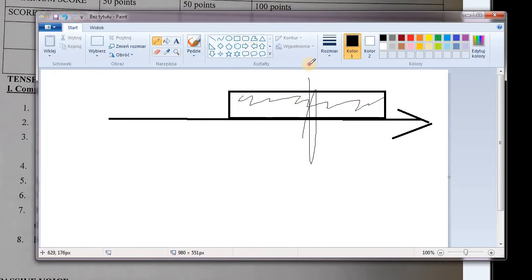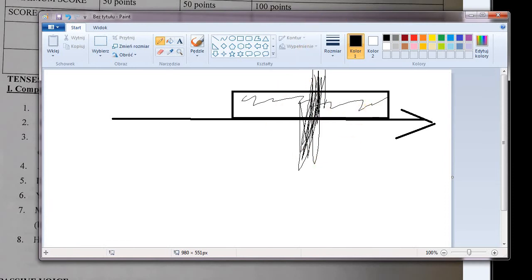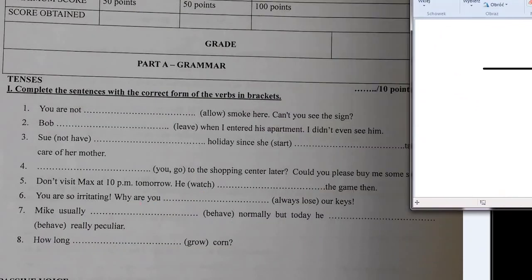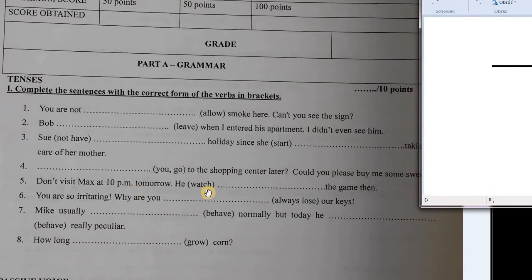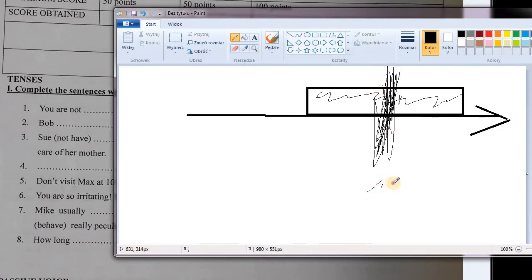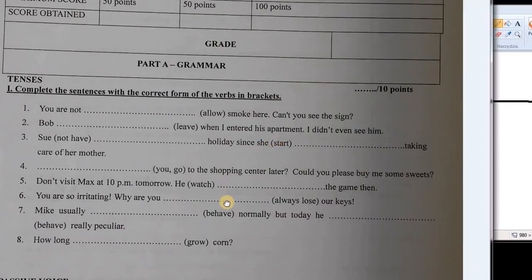We will be interrupting an action, or something will be happening then. So this is exactly what happens here. He will be watching the game around 10 o'clock. So that's why it's future continuous.